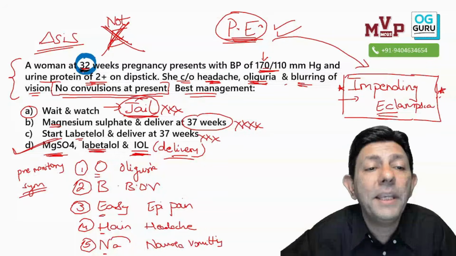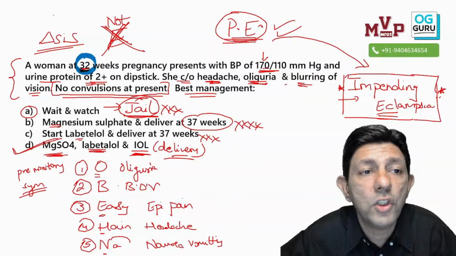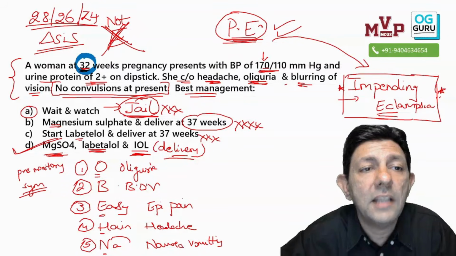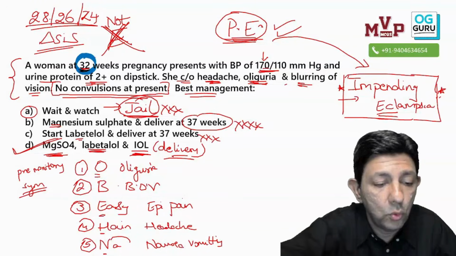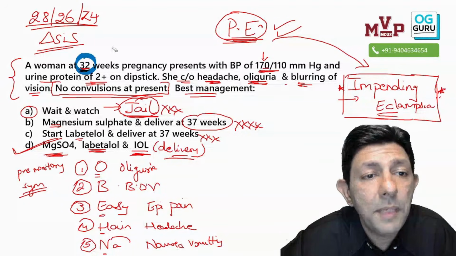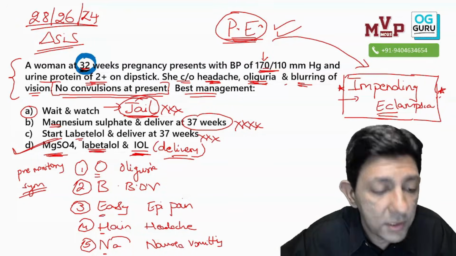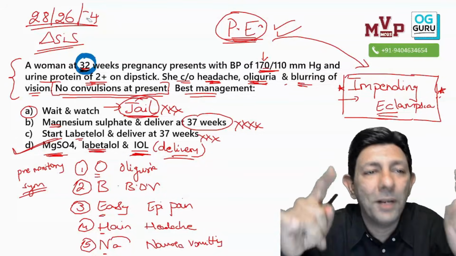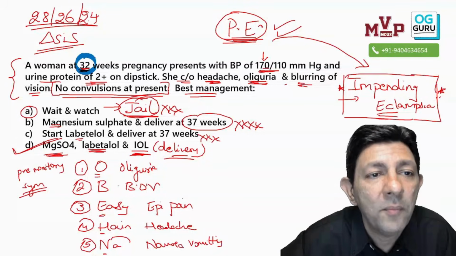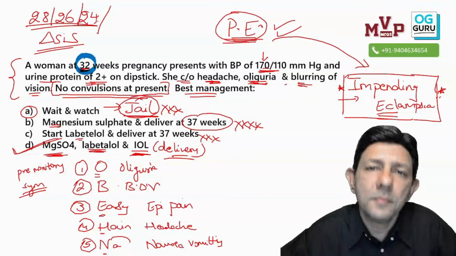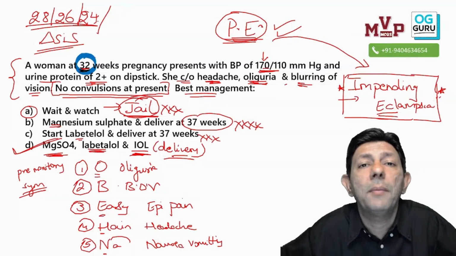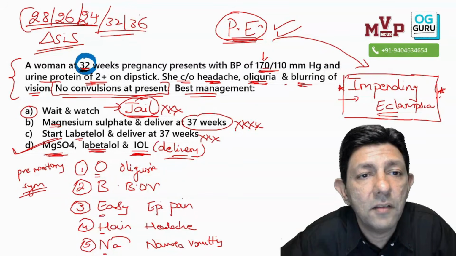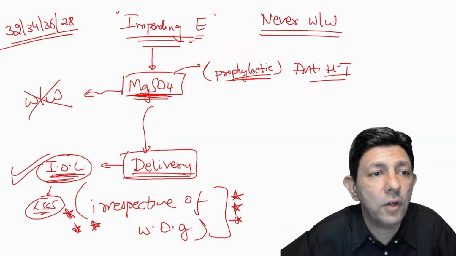So here let the patient be 32 weeks. If they change the question and make it 28 weeks, 26 weeks, 24 weeks, the answer will not change. Is this understood to all of you? Yes, sir. But a 24 weeks baby, if I do the delivery, the baby will not survive. Yes, correct. Baby will not survive, but माँ और बच्चे में से माँ को बचाना है. Yes, mother is more important. If I can save the baby, okay. If I cannot save the baby, sad, unfortunate, but then she can try again next time. So let this be 32, 36. Answer will not change whatever may be the weeks. That's what I told you over here.